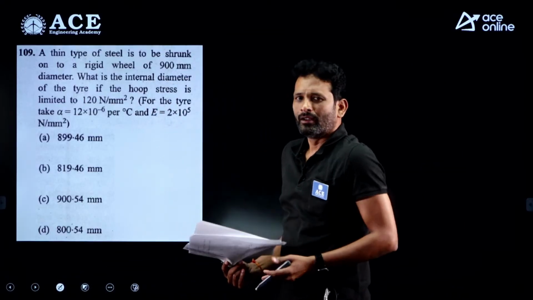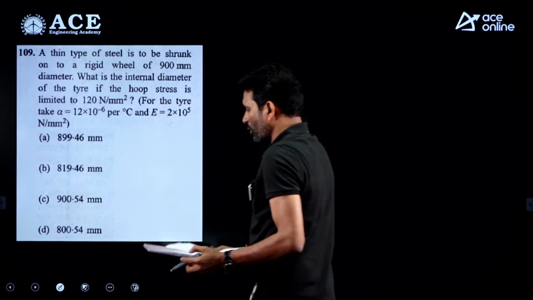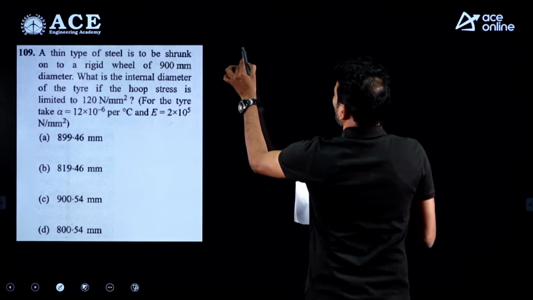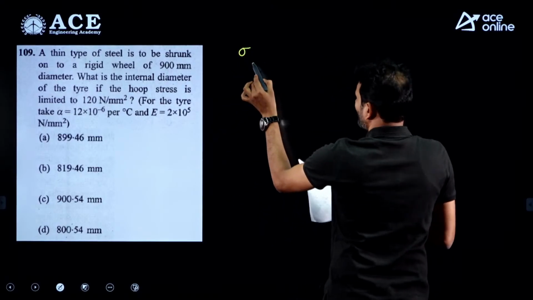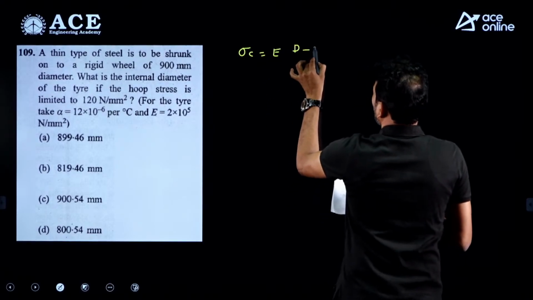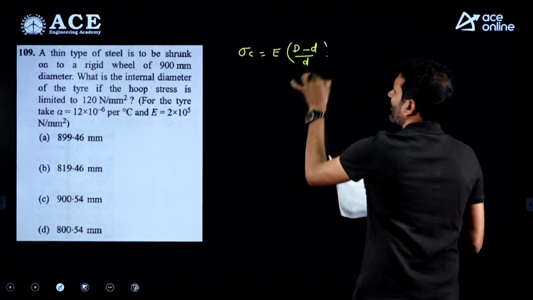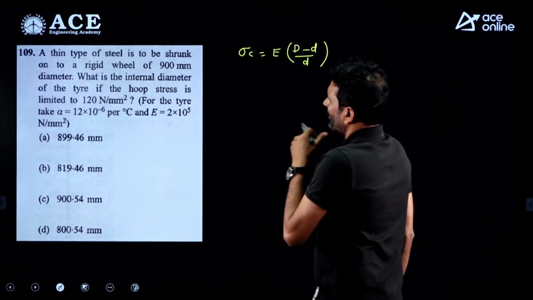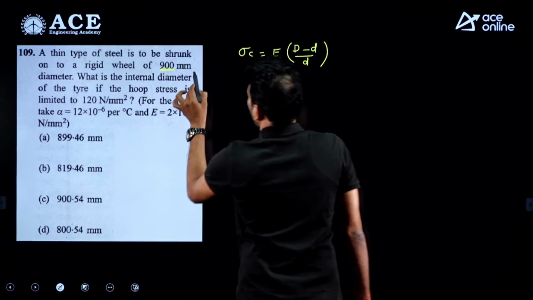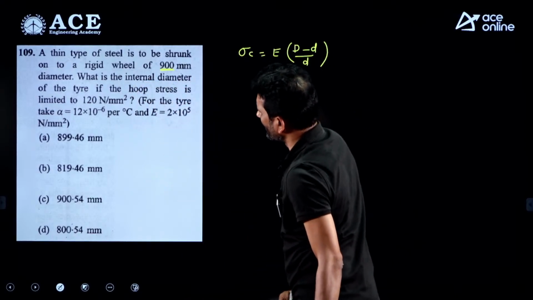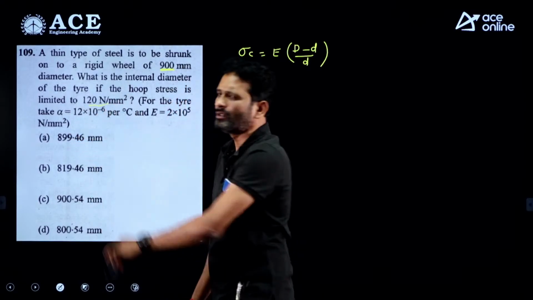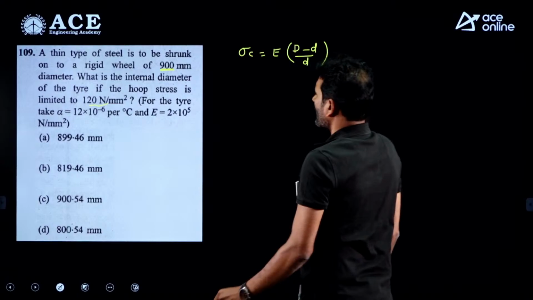Again, this question from temperature stresses. This time they are giving more importance for the temperature stresses. Again, this is related to the hoop stress due to the temperature changes. Directly we know the formula for this one. Sigma C equal to E into (D minus d) divided by d. Already we know it. A thin tire of steel is to be strung on a rigid wheel of 900 millimeter. Capital D, it is a 900 millimeter diameter. What is the internal diameter of the tire if the hoop stress is limited to 120 Newton per mm square?